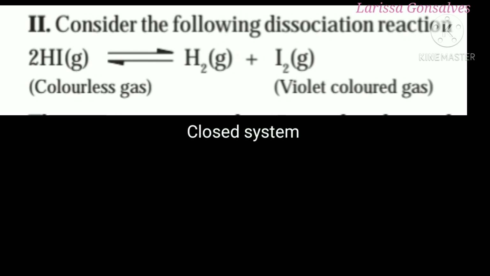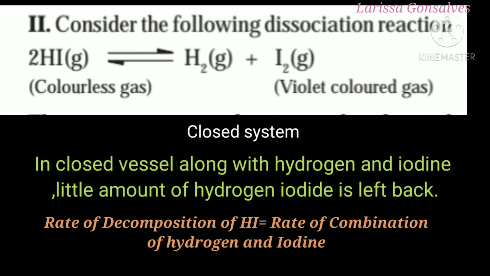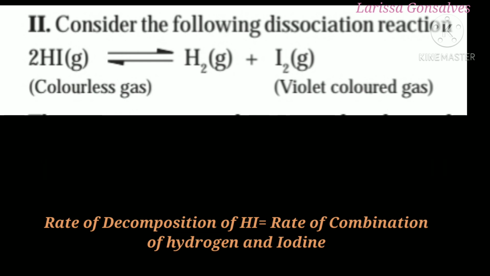It is observed that in the closed vessel, hydrogen iodide, hydrogen and iodine are present. Though the reaction took place, there is still a little amount of hydrogen iodide left behind, and their concentrations also remain constant over time. The rate of decomposition of hydrogen iodide becomes equal to the rate of combination of hydrogen and iodine. During equilibrium, there will be no change observed and the reaction will continue to occur.